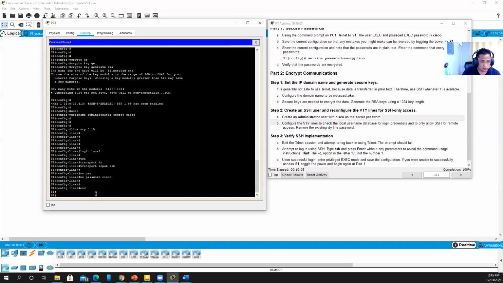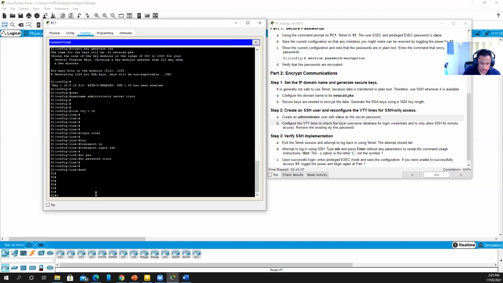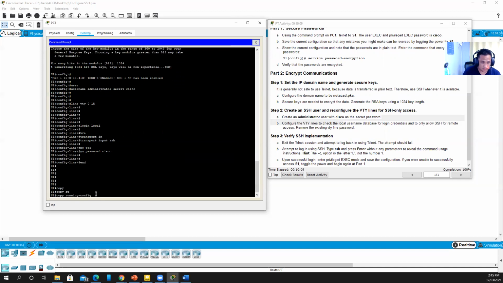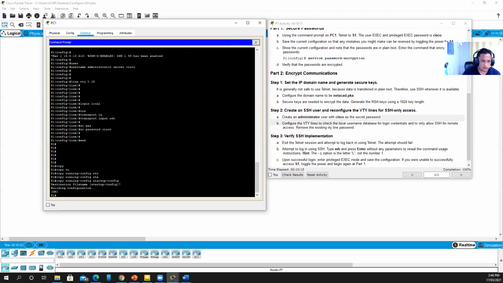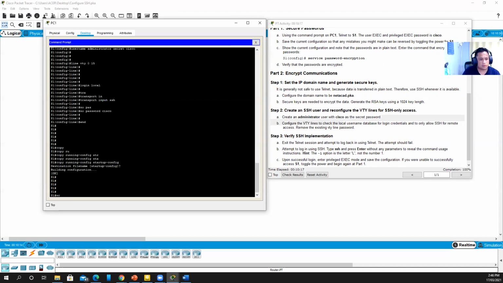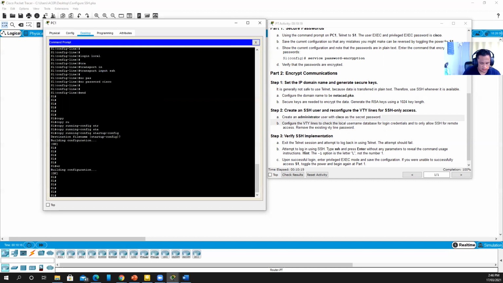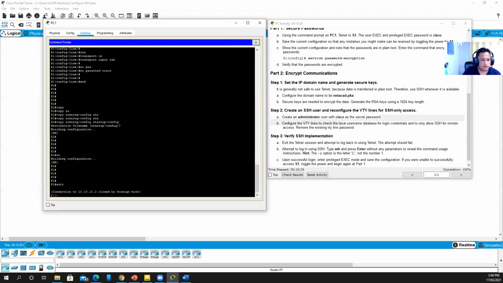Then let's test if your SSH configuration is successful. First, we have to save your configuration by typing copy running-config startup-config, or just type wr. Then let's type exit to test if our SSH remote access configuration is successful.